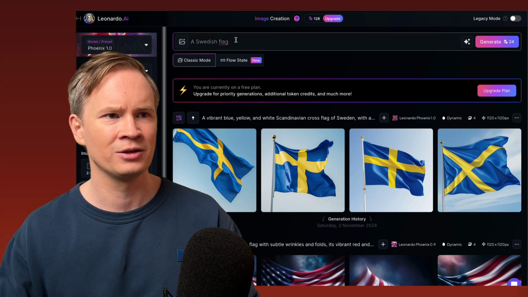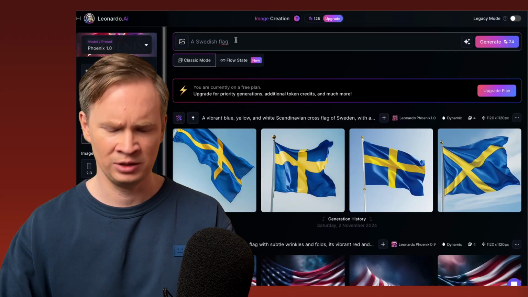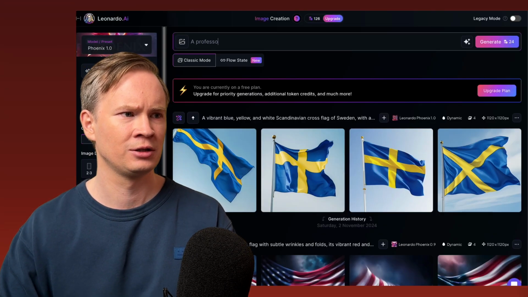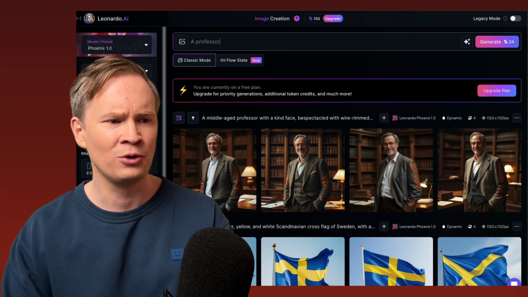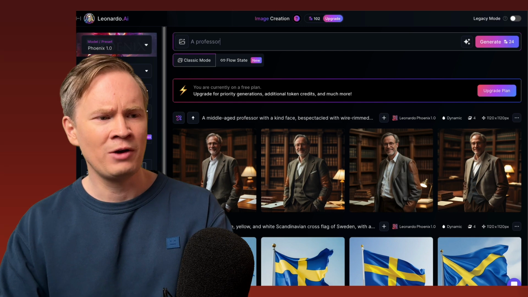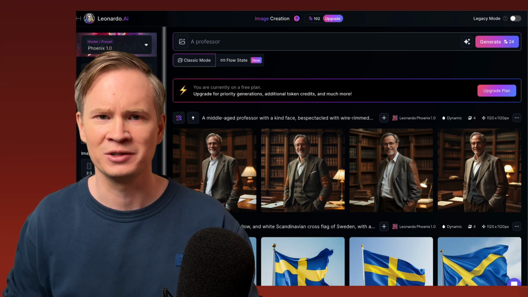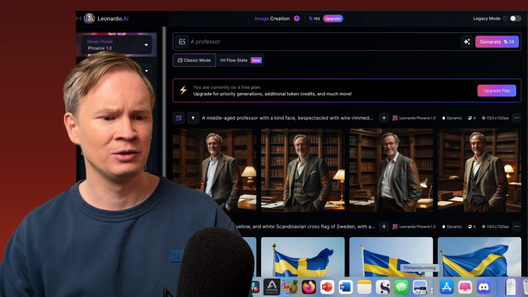Let's see, we had another AI to try here also. Leonardo, paint me a professor. Hurry up, I don't have all day. What? Are you kidding me? 4 versions of the same guy. No variation at all. I didn't need 4 of the same white man. Okay, here I have to give it to Midjourney.